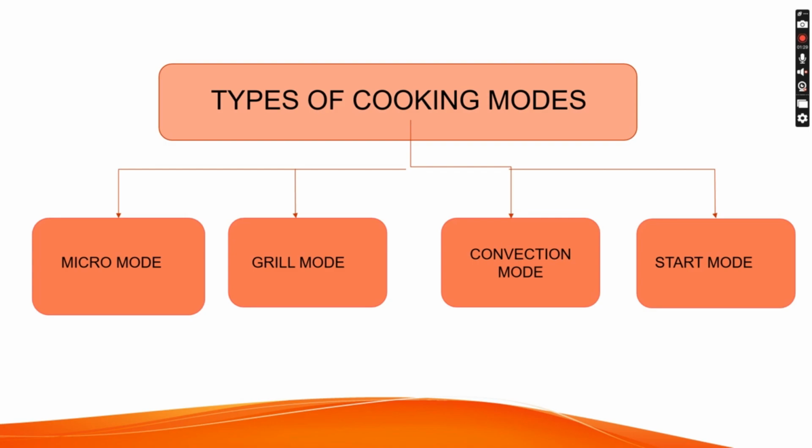Convection mode is used in a microwave oven to provide a combination of microwave cooking and conventional heating. It uses a fan and heating element to circulate hot air inside the oven, creating a more even and efficient cooking process.